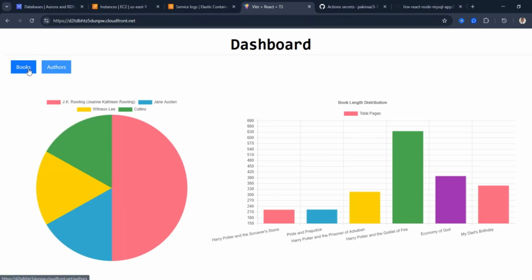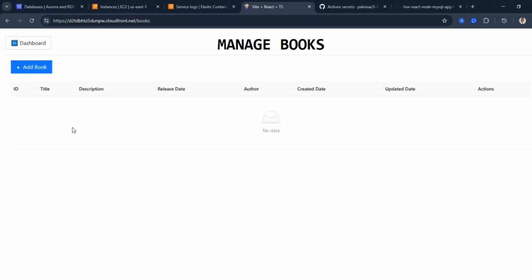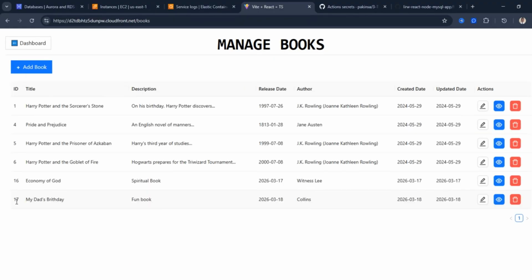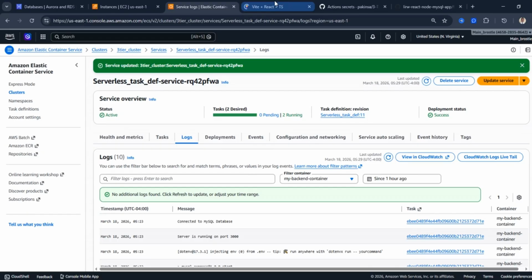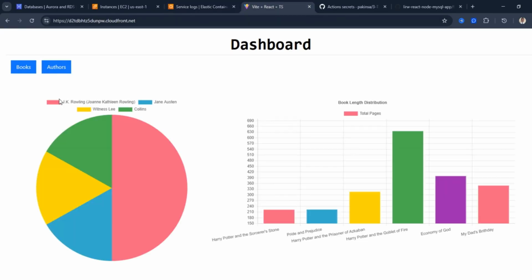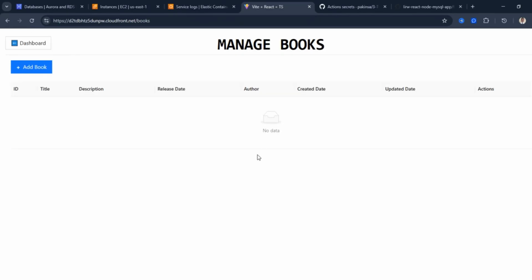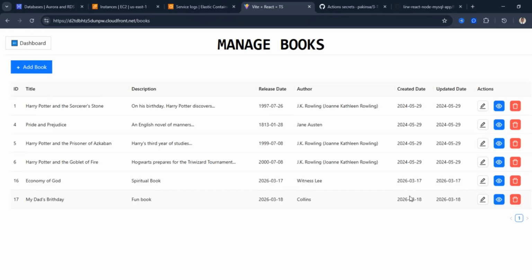And you can see what is going on, connected to my SQL database. So meaning everything is working fine. Everything is working very well. So now let us try and do something, right? Let us try and delete a book, or let's try and delete an author. So this is a book. Let's delete the book. So let's delete the same book we just created.